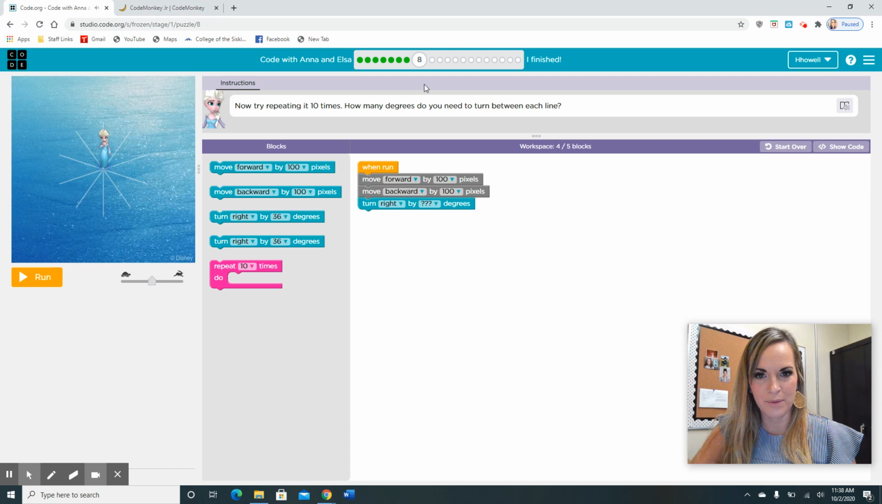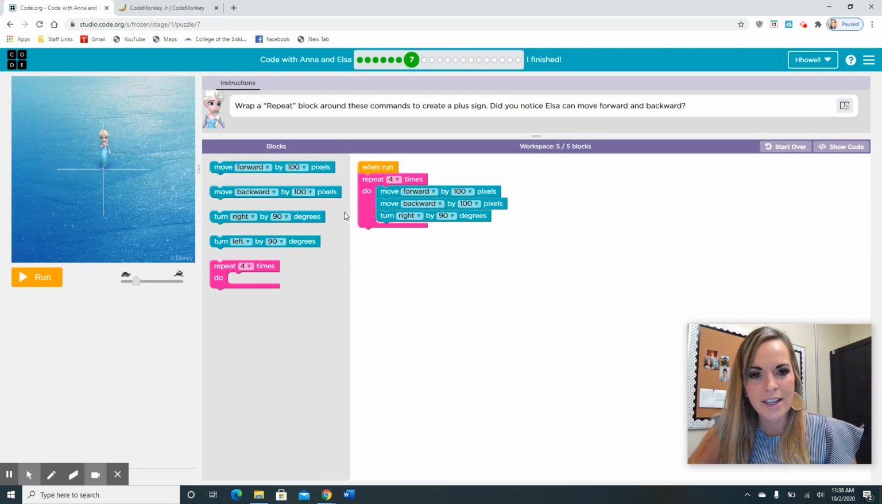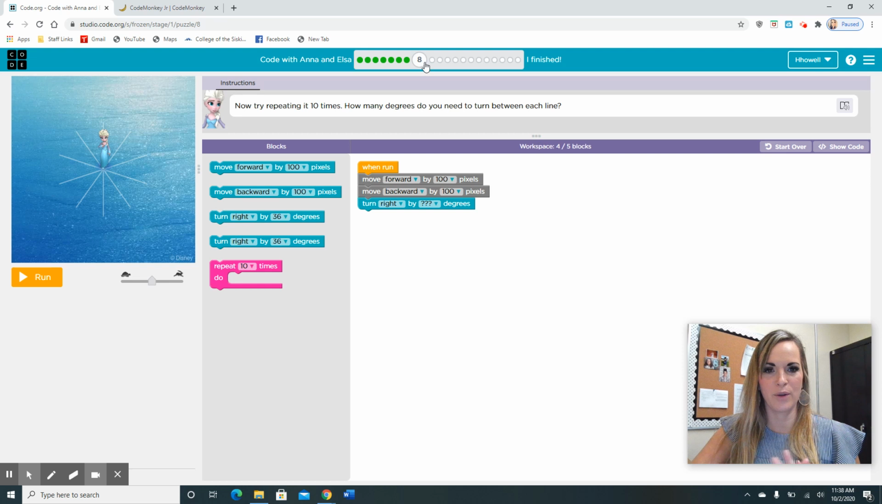Oh man, I wanted to show you guys. Notice in this one, there are more blocks and it has a move backwards, which we did not have before. So that is allowing Elsa to move backwards, which is so fun. Wow.